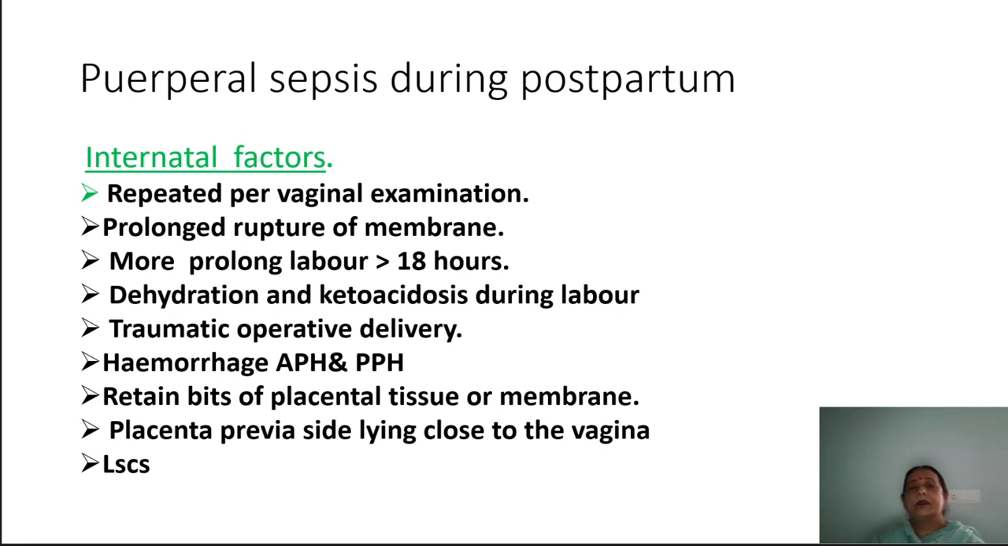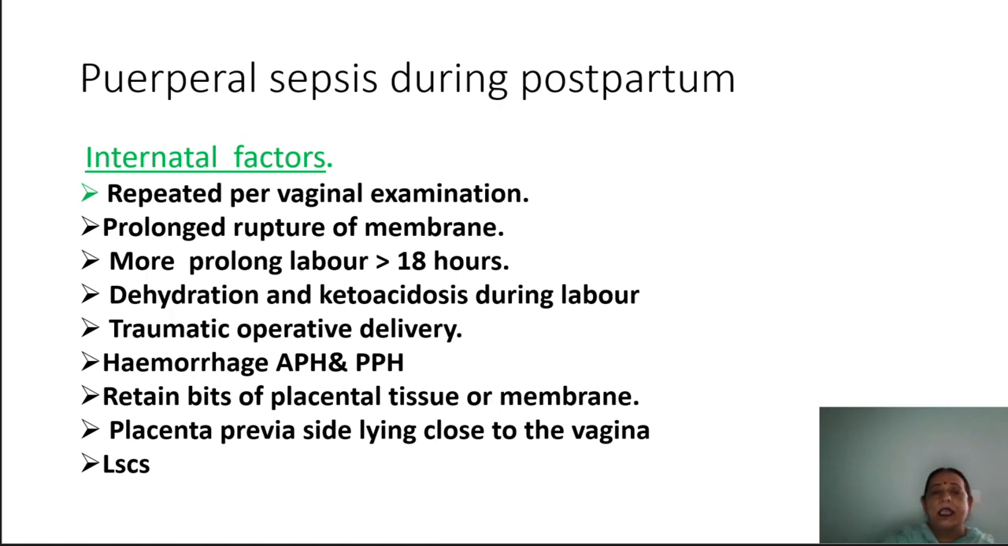Prolonged rupture of the membrane. If the membrane is ruptured prior to the labor, it is also one of the causes of puerperal sepsis. Prolonged labor: if there is a labor of more than 18 hours, it also leads to infection. Dehydration, ketoacidosis during the labor. Traumatic operative delivery: when delivery does not occur in a normal way, then the healthcare provider will use forceps, instrumental delivery and vacuum extraction, laceration, cesarean section. At that time there is a chance of infection and it may go to puerperal sepsis.